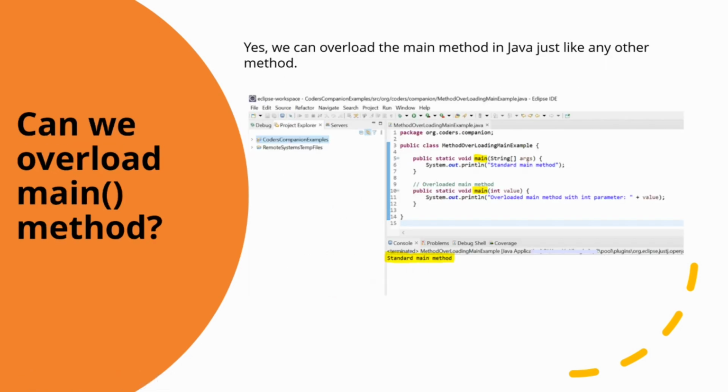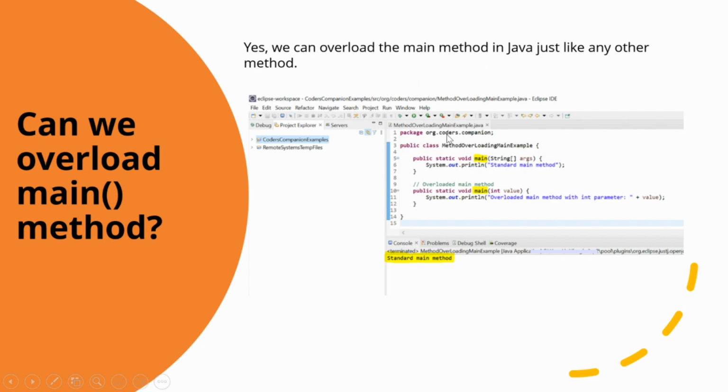Talking about the next question is, can we overload the main method? So the answer to this question is yes, we can overload the main method in Java just like any other method. So for better understanding, I have created one class which is method overloading main example, and here you can very well see that I have created two methods. The first one is public static void main with the argument as String, and the second one is with the argument as int. So this method is overloaded. So yes, we can overload the main method just like any other method.